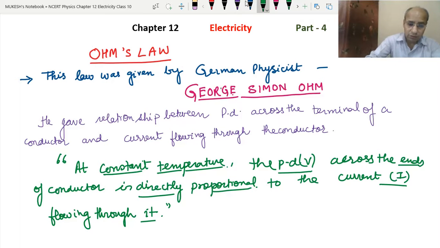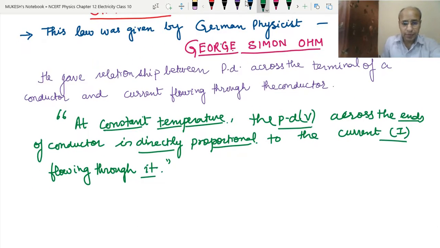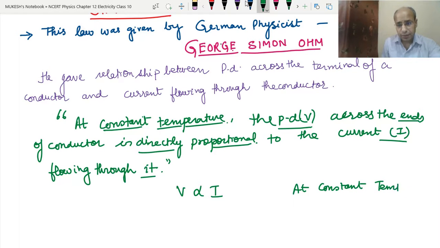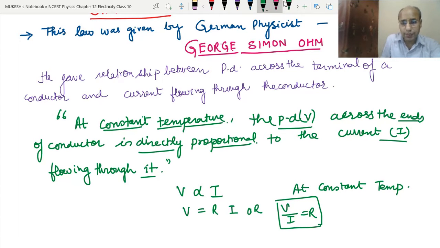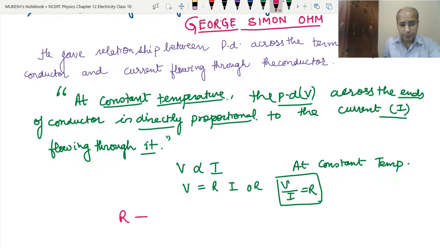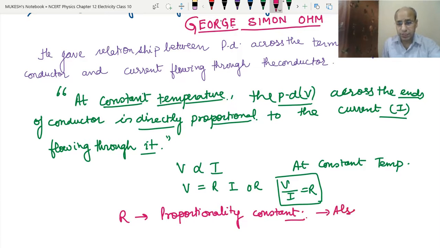Clear? So now how can this mathematical relationship be given, that V is directly proportional to I at constant temperature. Now we have to remove this proportionality constant. So to remove it, we will put R, so we can write that V upon I equals R. Clear? Now what is the R here? R is the proportionality constant here. So this is also known as the resistance of the wire.